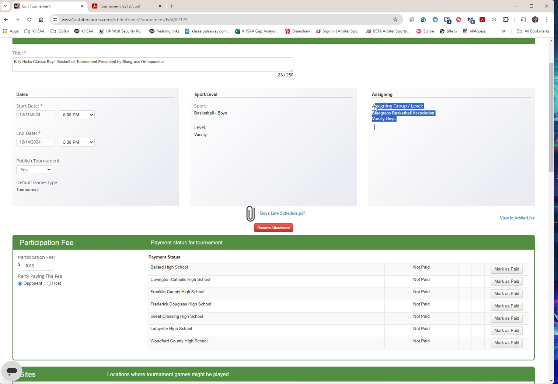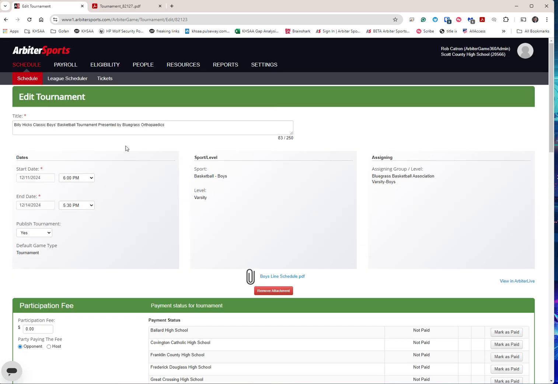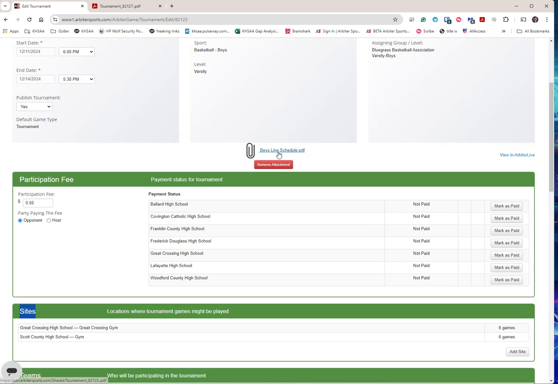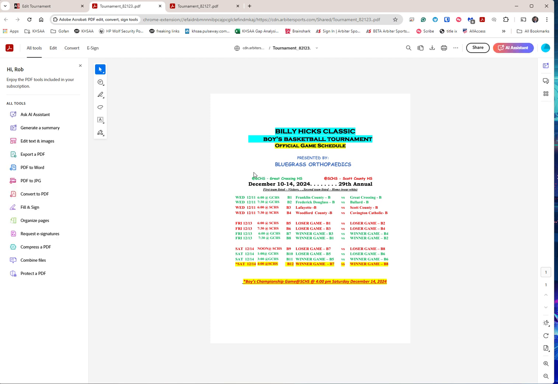I've got my assigner group, and I did publish it, of course, and I published it as a tournament. Again, when I created it, that was fairly easy to do. And since I'd already set up Great Crossing as a site, that's under resources and sites, then I was able to put 6 games on Great Crossing and 6 games on Scott County. I loaded the boys line schedule there so the participants can see that if you want to. I'm sure they'll probably update that after every day.